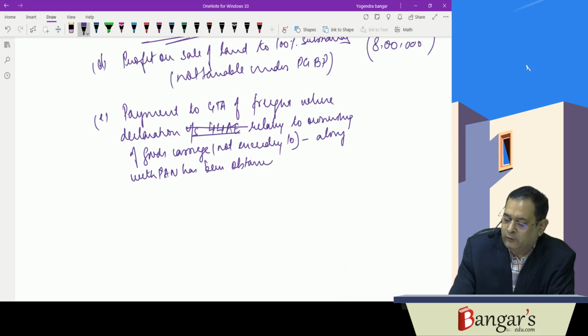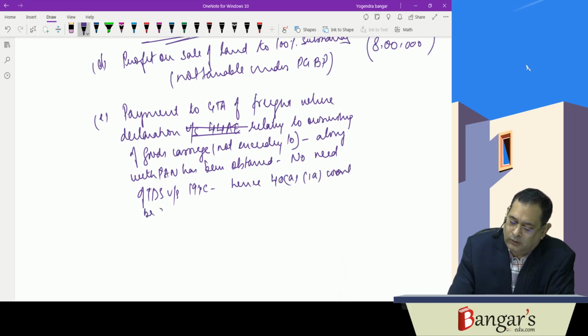So no need of tax deduction at source under section 194C. Hence 40A(1)(a) won't be applicable in this case. It is rightly debited, therefore no adjustment required in this case.